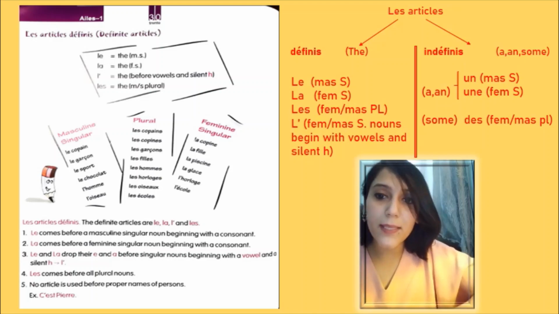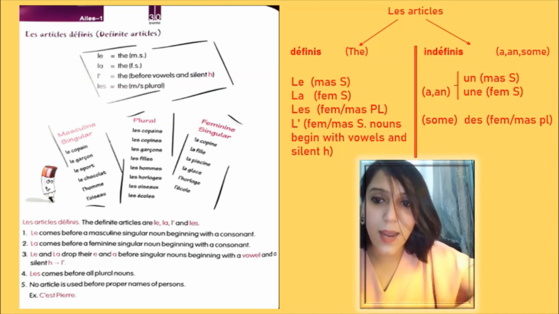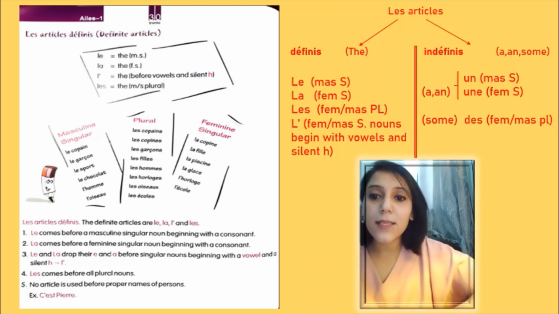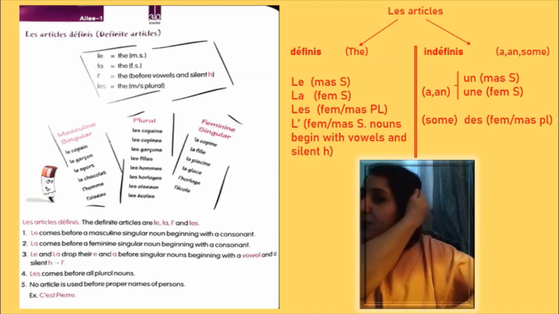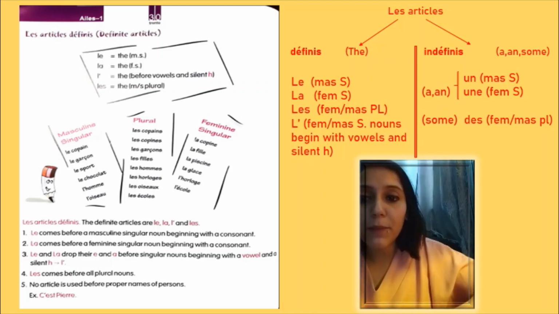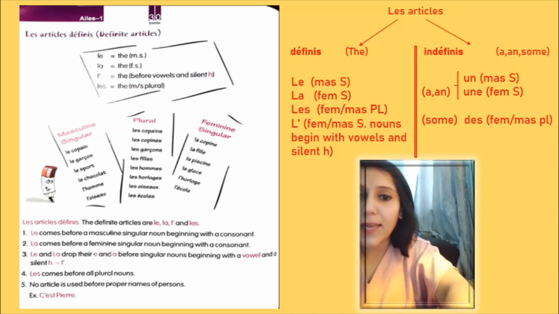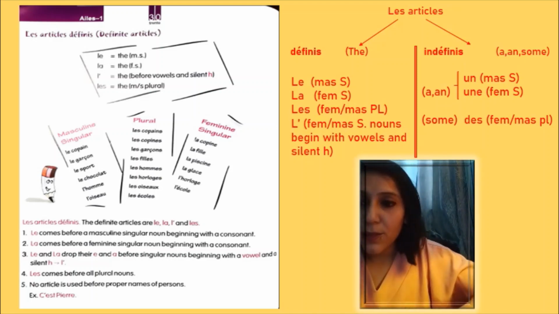Le is used with a masculine singular noun. Here it is written, of course, we can see les articles définis. The definite articles are le, la, L apostrophe, and les. Le comes before a masculine singular noun beginning with a consonant. Second, we have la, which comes before a feminine singular noun beginning with a consonant. Le and la drop their E and A before singular nouns beginning with a vowel and silent H. Okay, so here it will become L apostrophe.